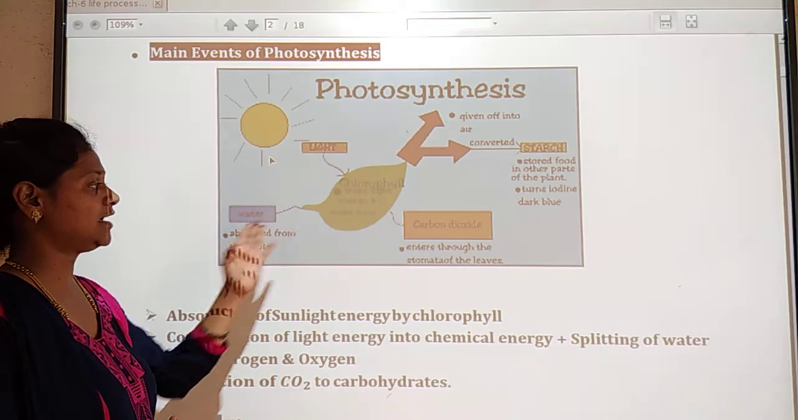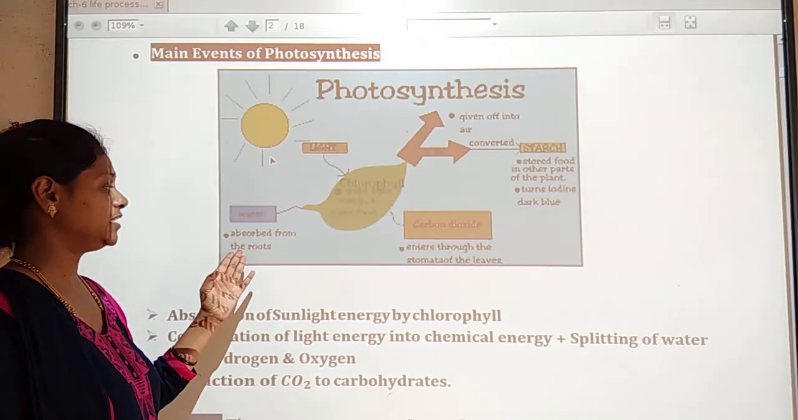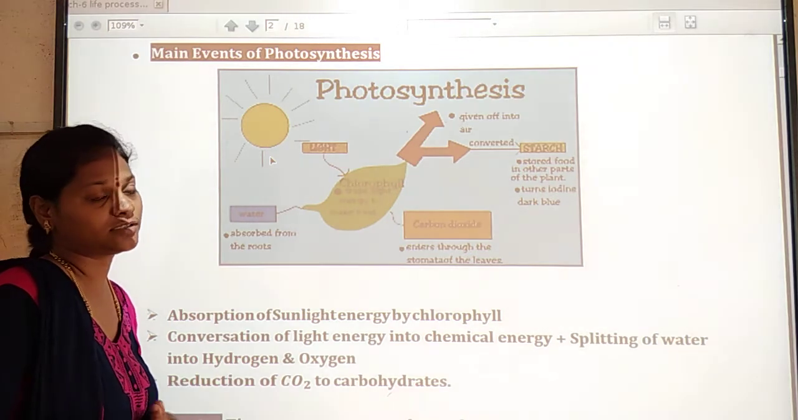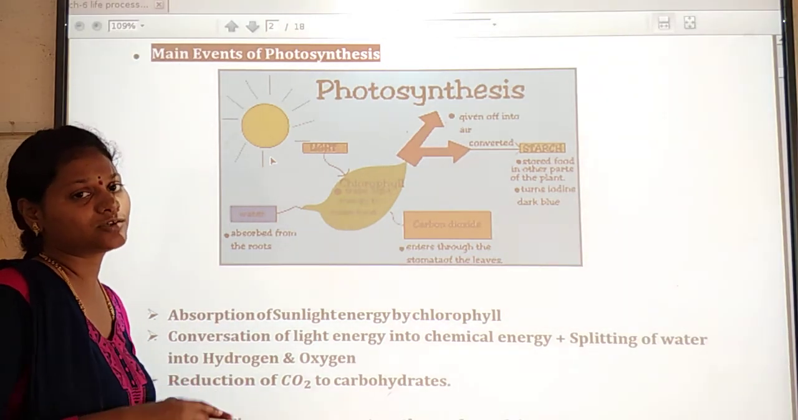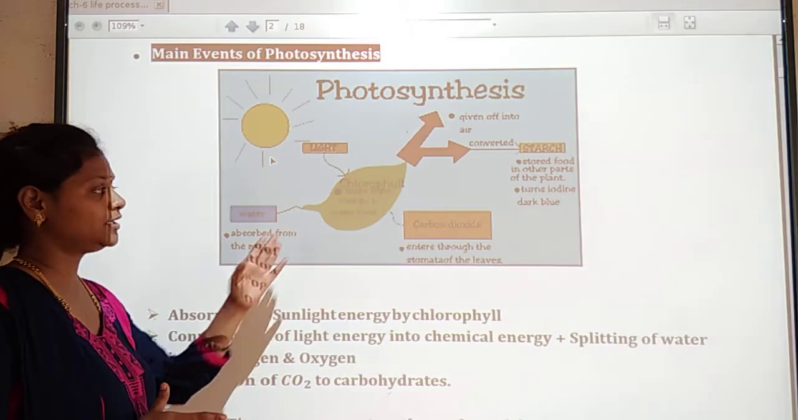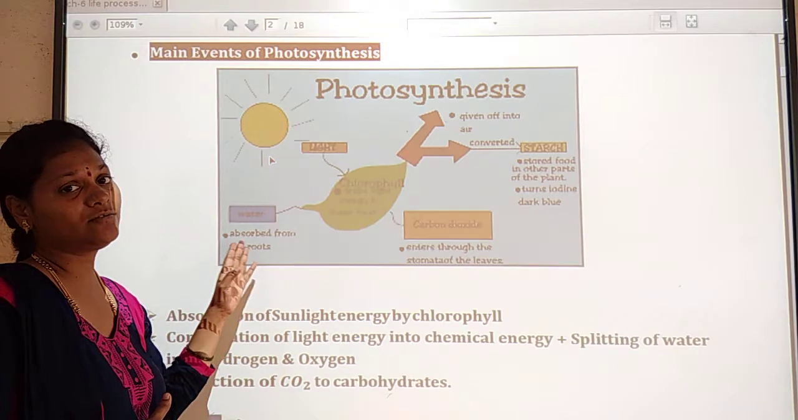With the help of the roots, what do the plants do? They can get some minerals and also water. So water and minerals, the minerals which are dissolved in the soil. So here the plants get minerals and water.